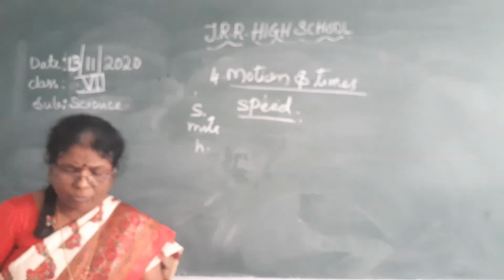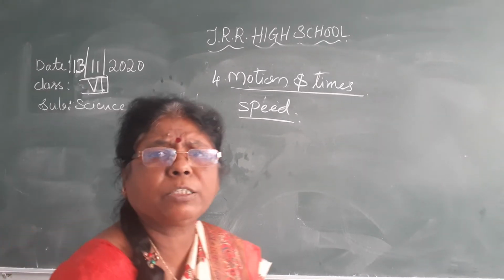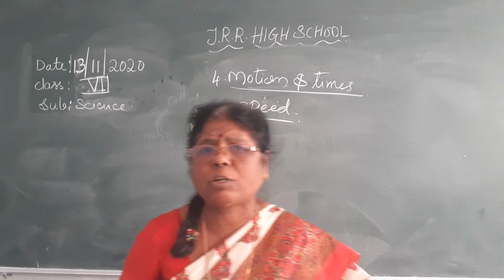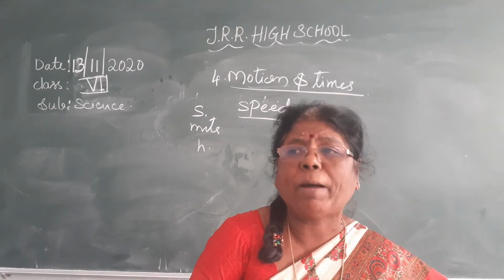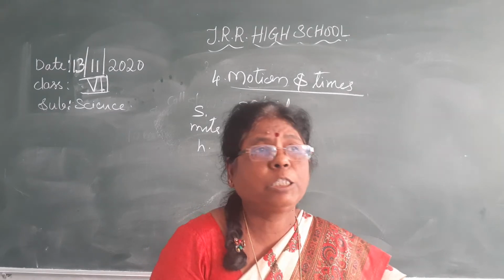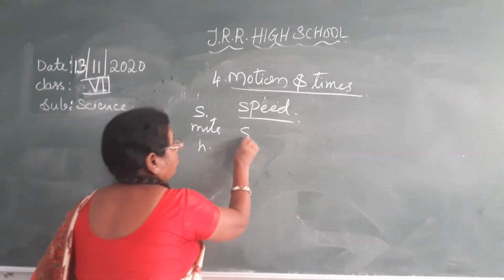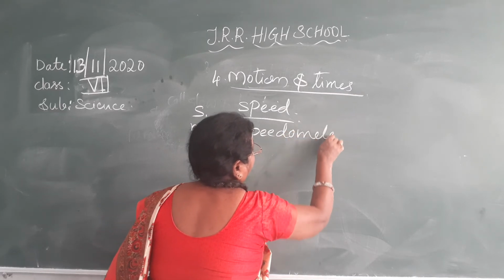Many objects in the world are moving continuously. You are moving, you are using vehicles also: scooters, cars, bikes, different types of vehicles. Have you seen the meters on the vehicles? Speedometers. The speedometer shows you with what speed you are moving.